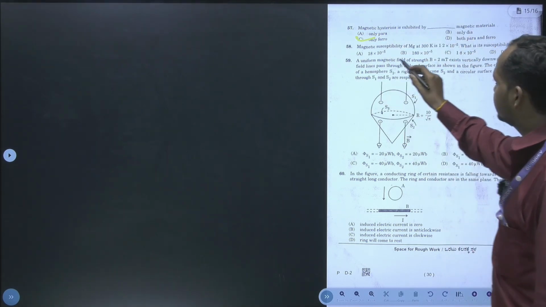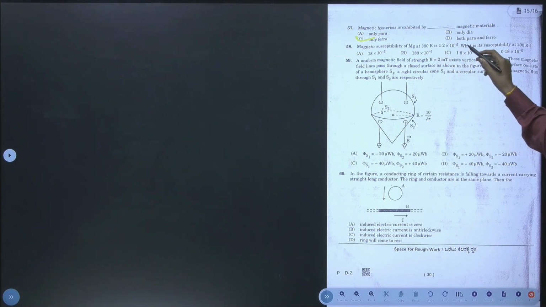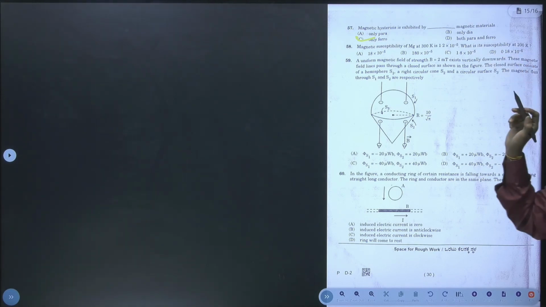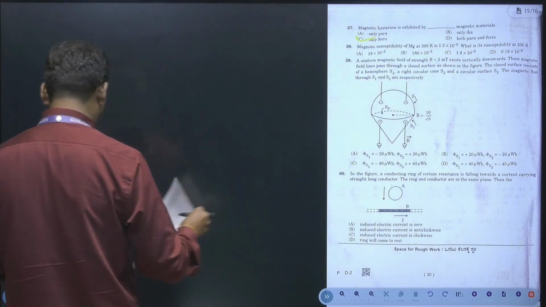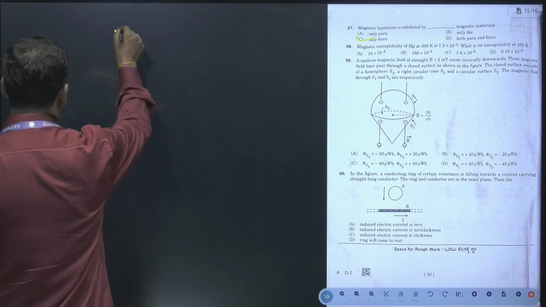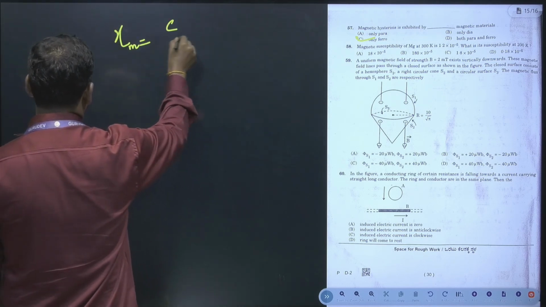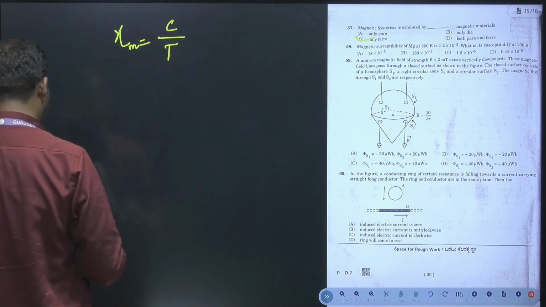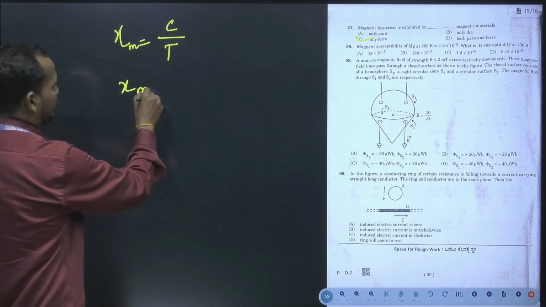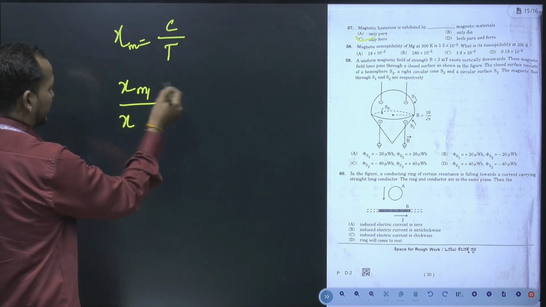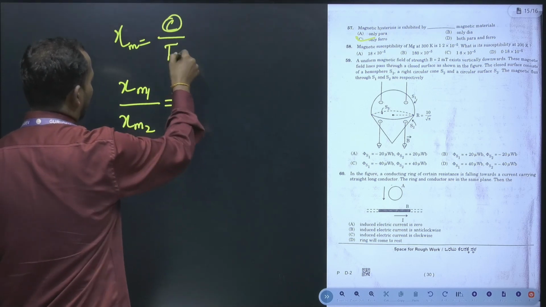Next, magnetic susceptibility of magnesium at 300 Kelvin is 1.2 into 10 raised to minus 5. What is its susceptibility at 200 Kelvin, they are asking. So here the susceptibility formula for magnesium, from Curie's law, is C by T. Now we can calculate susceptibility at the first temperature divided by susceptibility at the second temperature, which is equal to T2 upon T1, since C is a constant and susceptibility is inversely proportional to temperature.